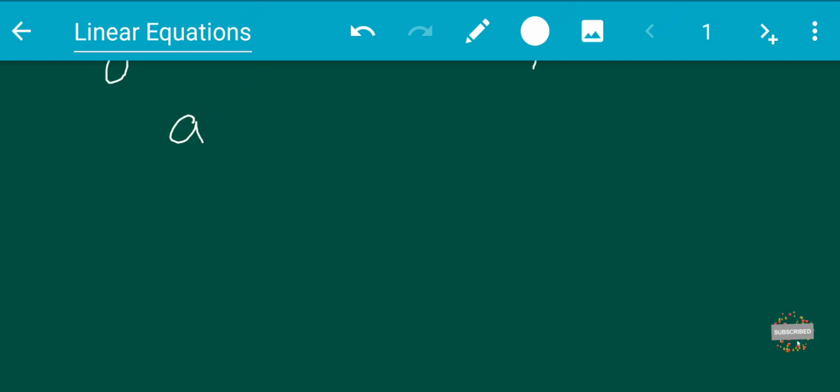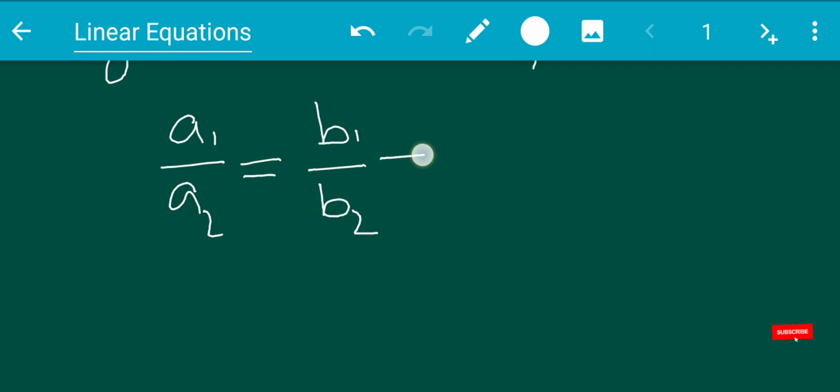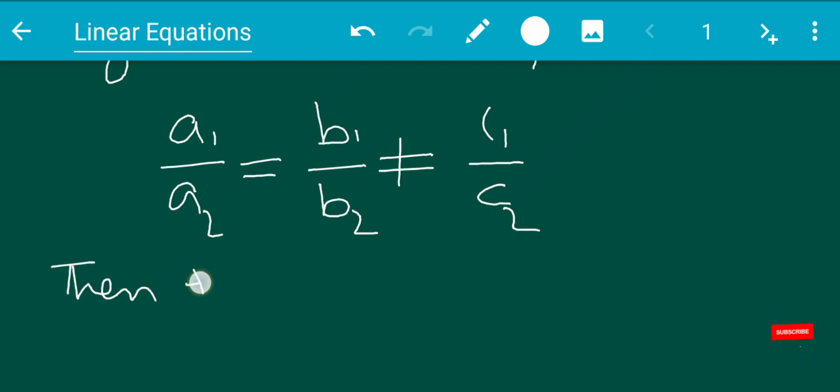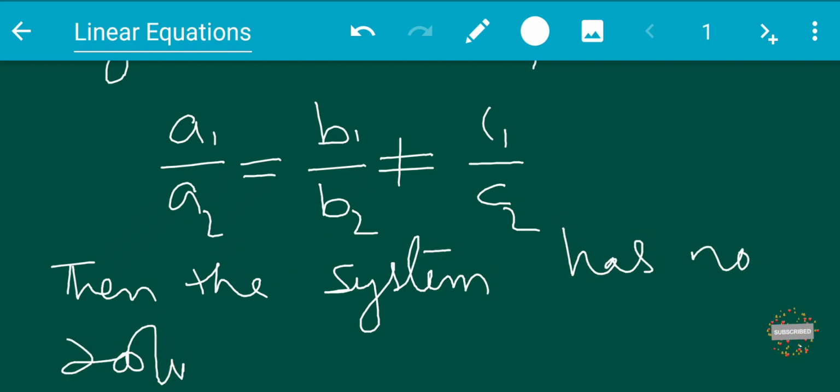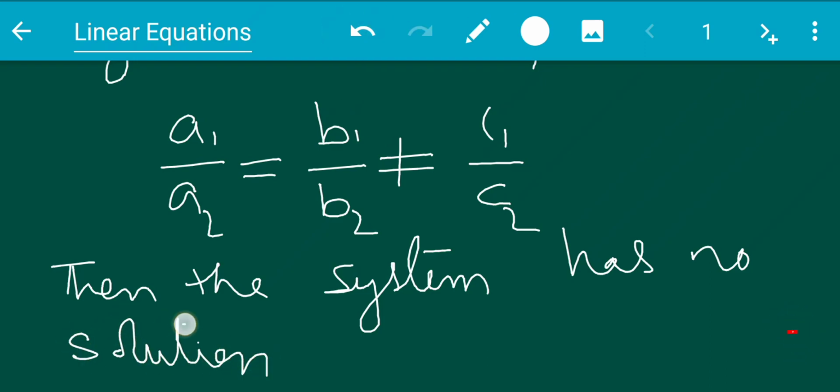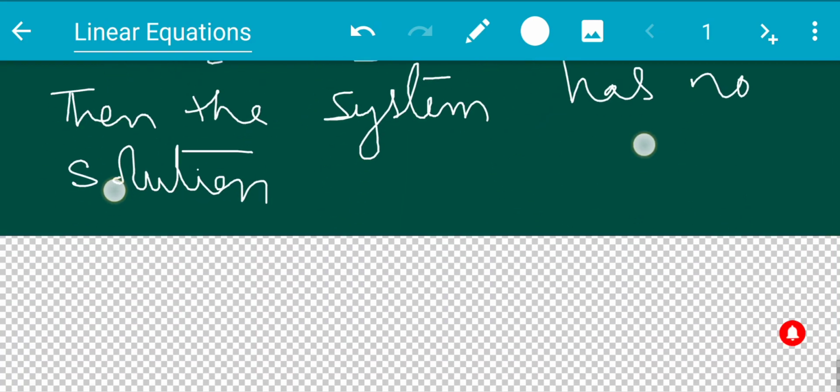Now if a1 by a2 equal to b1 by b2, but it is not equal to c1 by c2, then the system has no solution. Okay, the system has no solution if a1 by a2 equal to b1 by b2 is not equal to c1 by c2.